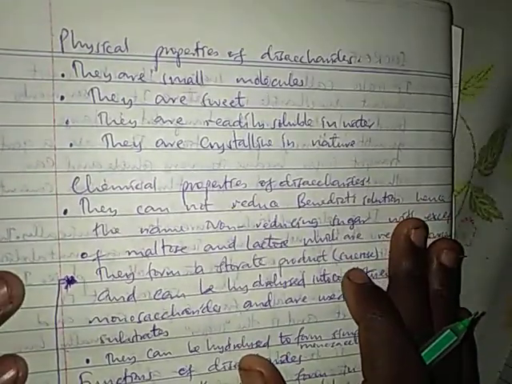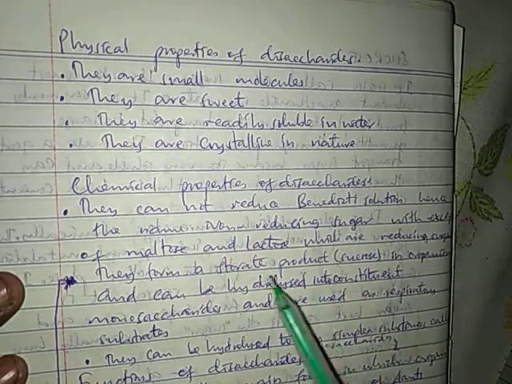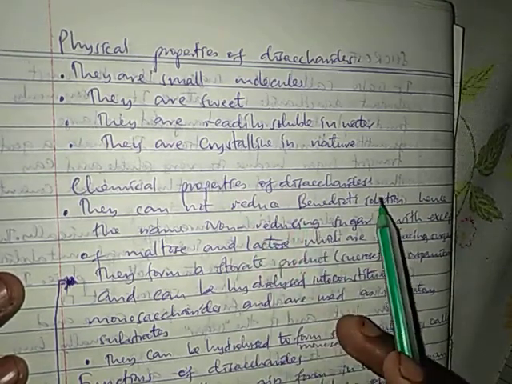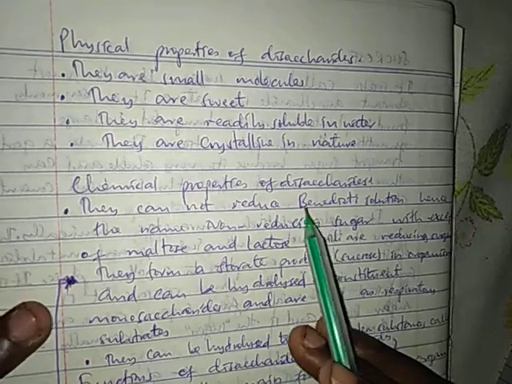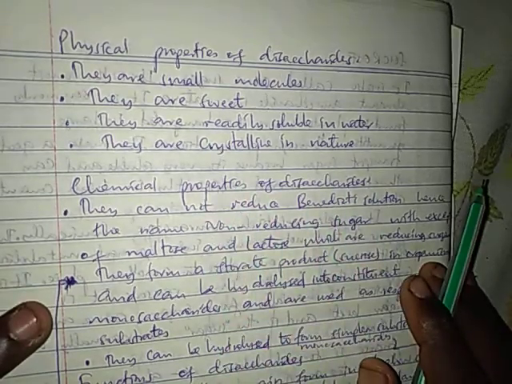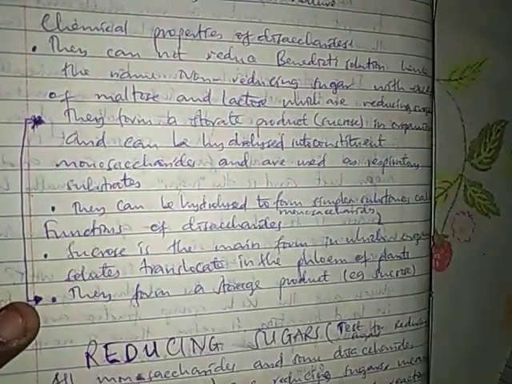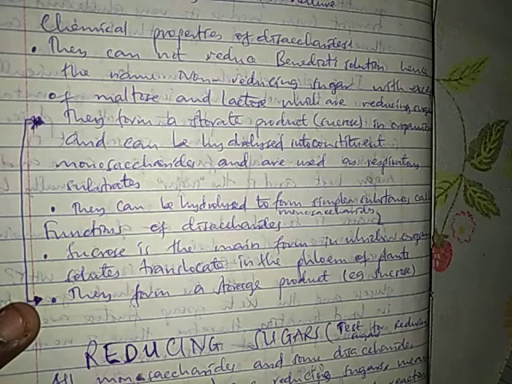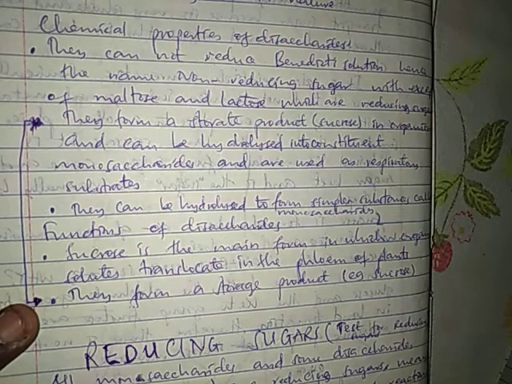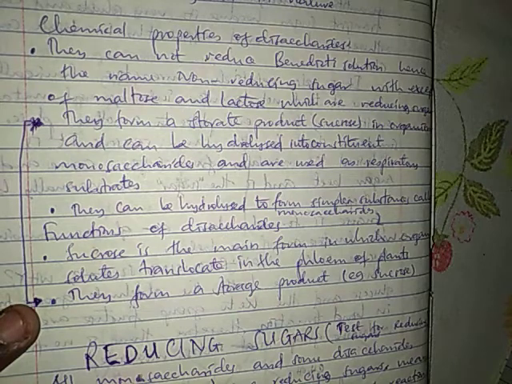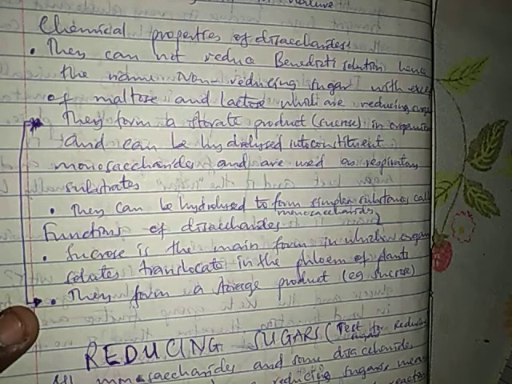physical properties of disaccharides. They are small molecules, they are sweet, they are readily soluble in water, and they are crystalline in nature. So the physical properties of disaccharides are similar to those of monosaccharides, but in chemical properties, they cannot reduce Benedict's solution. So disaccharides are non-reducing sugars, except maltose and lactose. Maltose and lactose are reducing sugars.